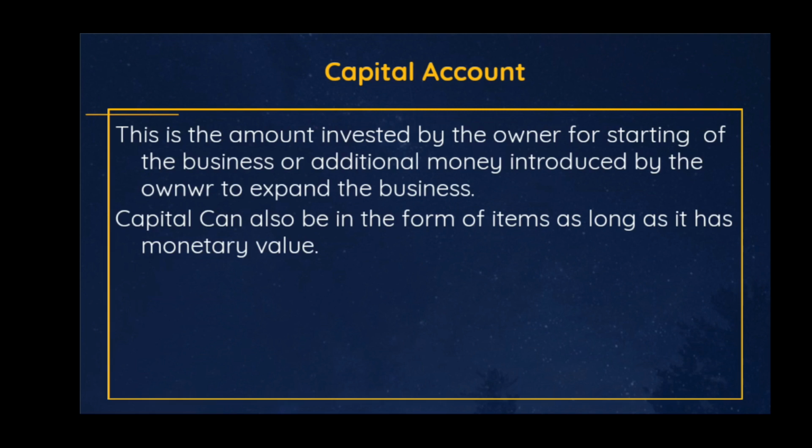In the same way, just as the owner invests into the business, the owner can withdraw from the business for personal use. Anytime the owner withdraws money for personal use, it is termed drawing. That's why drawing is also termed what? A personal account. Anytime we are talking about drawing, we know it is money or items withdrawn from the business by the owner for personal use. So the capital account, debtors, creditors, and drawings are all examples of personal accounts.